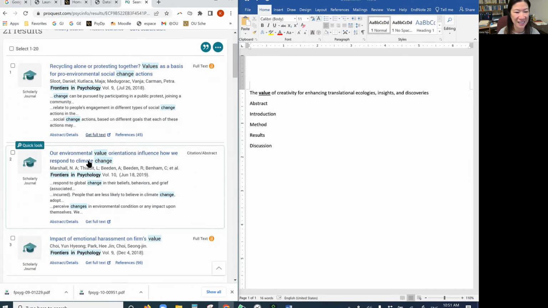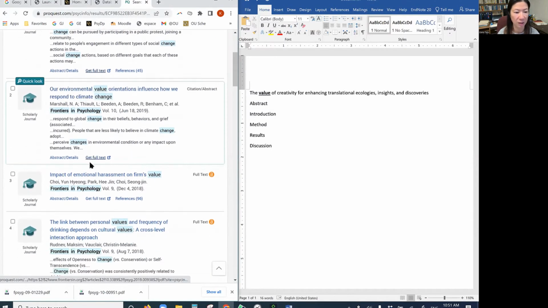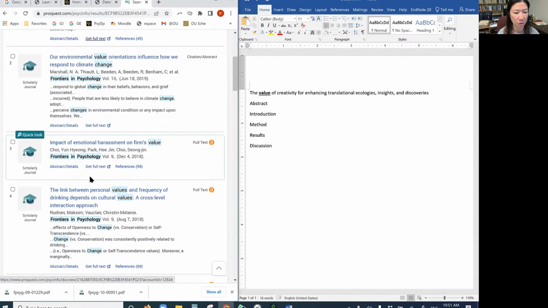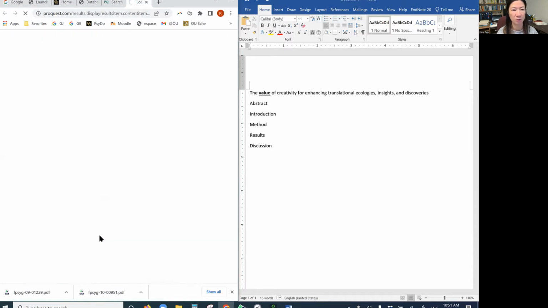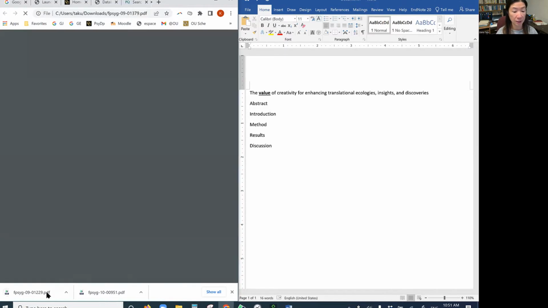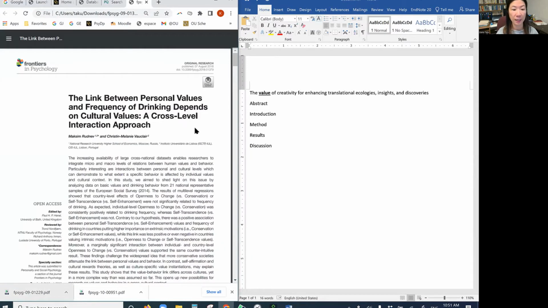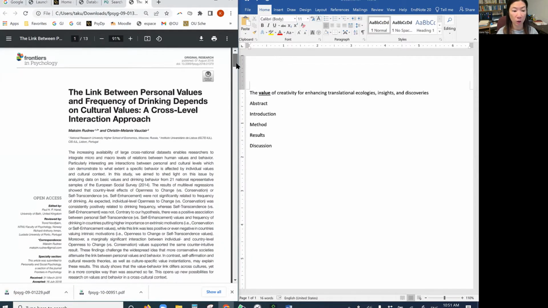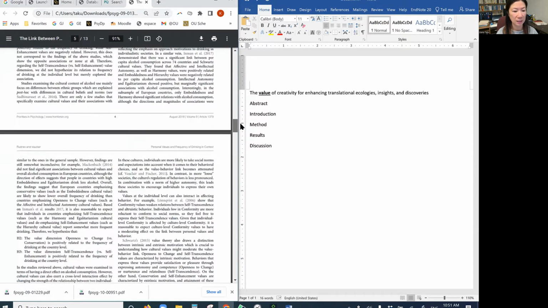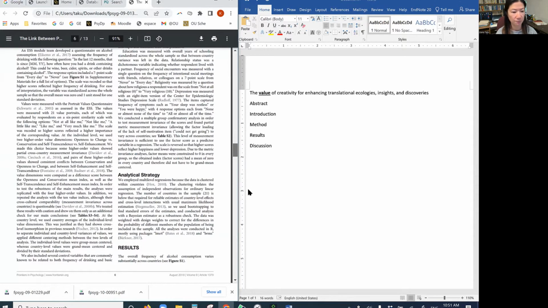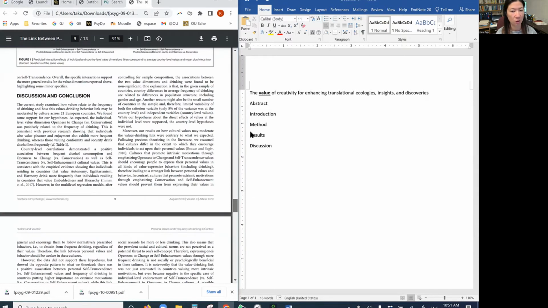I haven't really examined the second one, environmental value, emotional harassment of firm's value, including personal value, and then frequency of drinking depends on cultural values. This one is interesting too, actually. I'm gonna get the full text too, open it up, and then I wanted to see the structure, the introduction, and then, okay, does it have the typical data and method, results, and then discussion and a conclusion section.